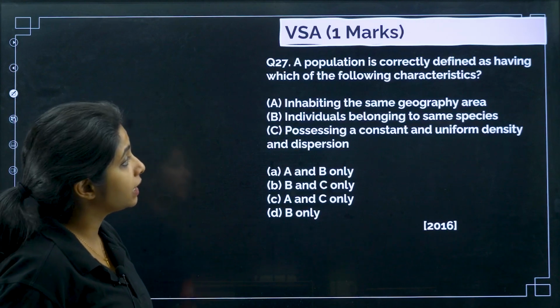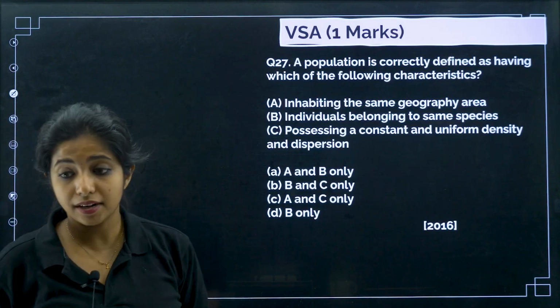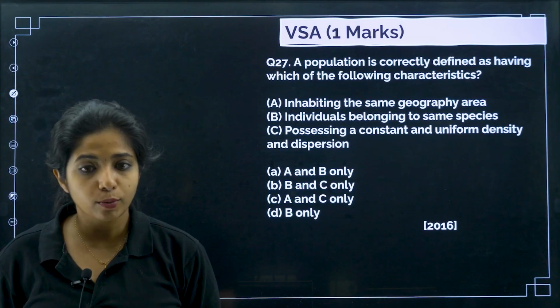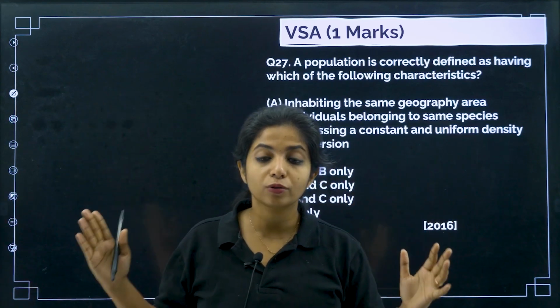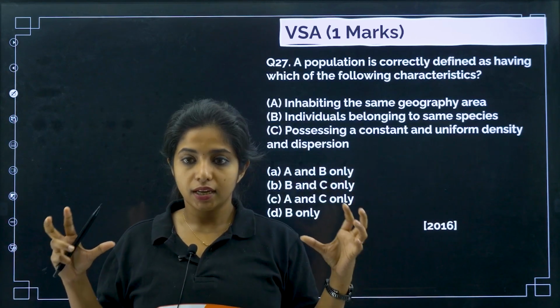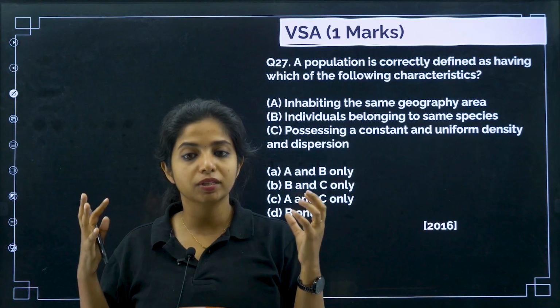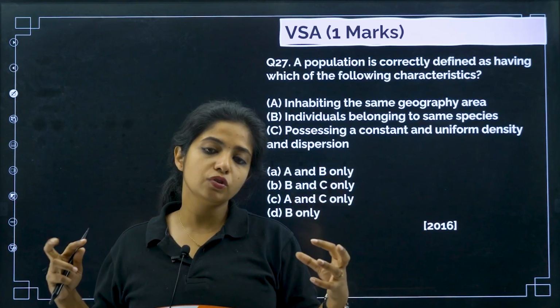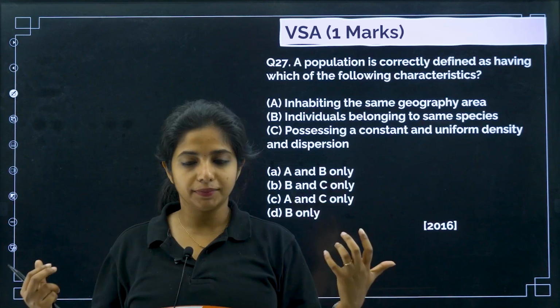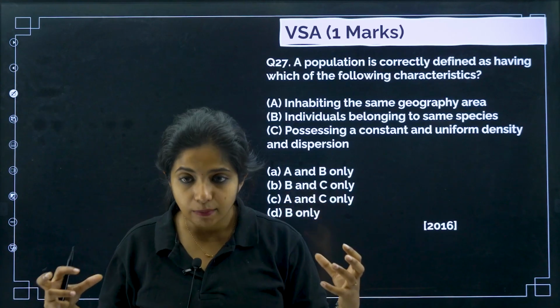27th. A population is correctly defined as having which of the following characteristics? What do you mean by population? That is the question. How do you frame a sentence? What is a population? So I know population is a group of what? Same species. It's a group of individuals, all of which belong to the same species. Now I can add one more statement. Basically the same species are going to inhabit the same geographical area.